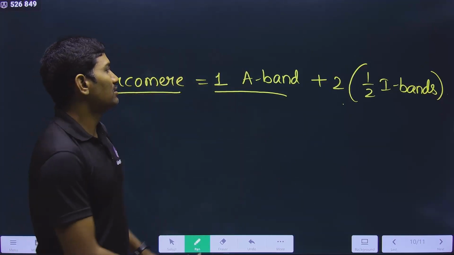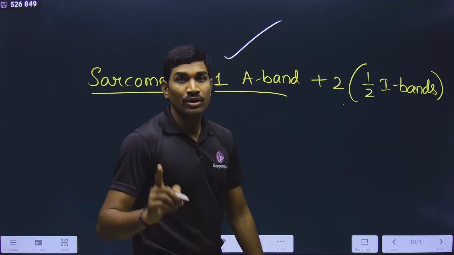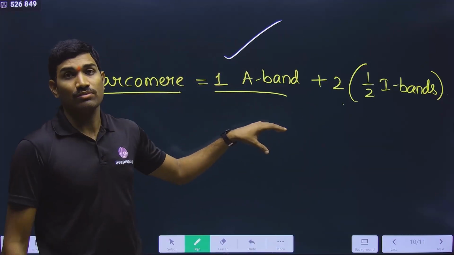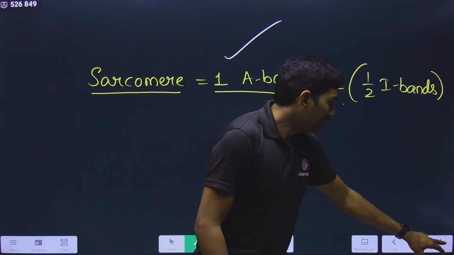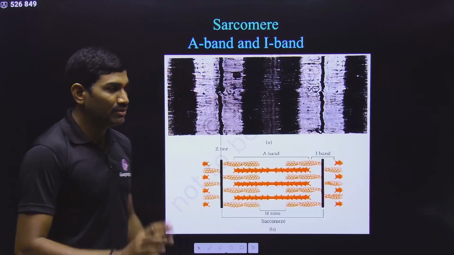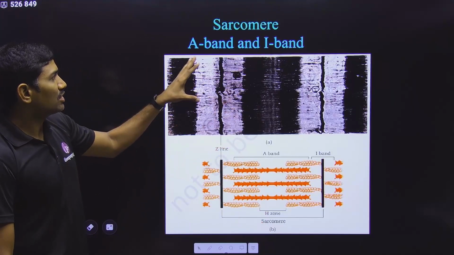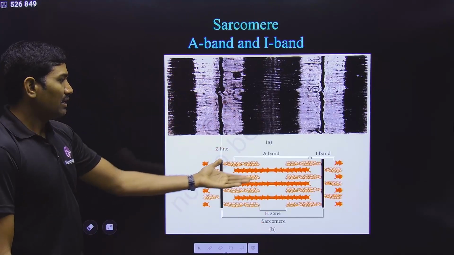It is always like this only. Sometimes they may give it like this also. So you need to understand everything is from NCERT only. I am not going even a single point out of NCERT. So please observe it very carefully. Okay, this is what it is about the sarcomere, A band, I band, and everything.